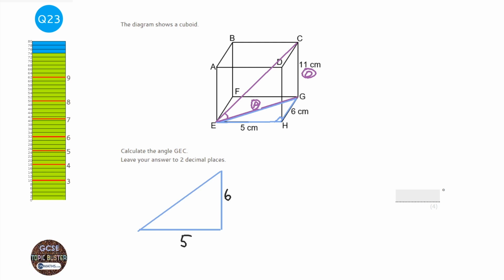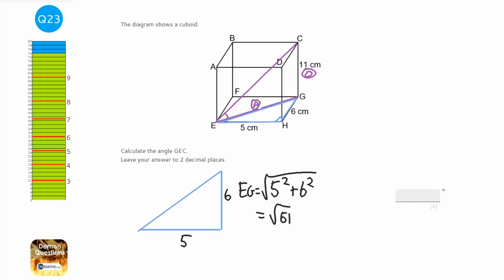So it's 6 centimetres and 5 centimetres, and all of them in centimetres, so I don't need to put the units just yet. Okay, so to do that we use Pythagoras. So we're going to square them, add them, and then square root it. And we call this EG. We can use our calculator for this: root 25 plus 36, and that's root 61, and we can leave it as root 61 because we don't want to have to round it at this point.